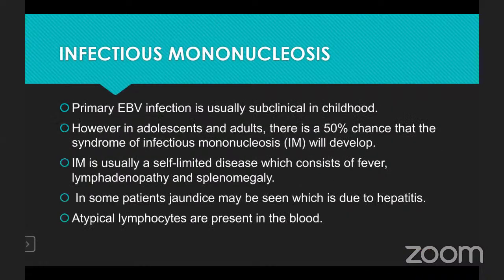Primarily, Epstein-Barr virus infection is usually subclinical in childhood. However, in adolescents and adults, there is a 50% chance that the syndrome of infectious mononucleosis will develop. Infectious mononucleosis is usually a self-limited disease. It consists of fever, lymphadenopathy, and enlargement of the spleen. In some patients, jaundice will be seen due to inflammation of the liver, hepatitis. Atypical lymphocytes are present in the blood.